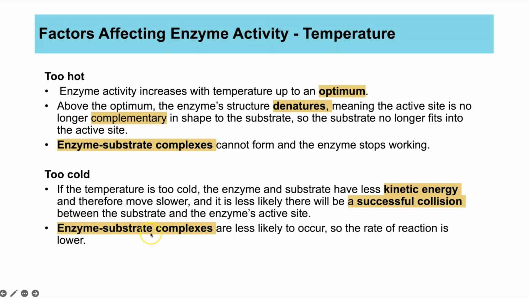So that means we get fewer enzyme substrate complexes, and again, the rate of reaction will therefore be lower. So two key things to make sure you do not make a mistake with. Number one is, if it is cold, enzymes do not denature. It's just you're less likely to have successful collisions because the molecules are moving less.